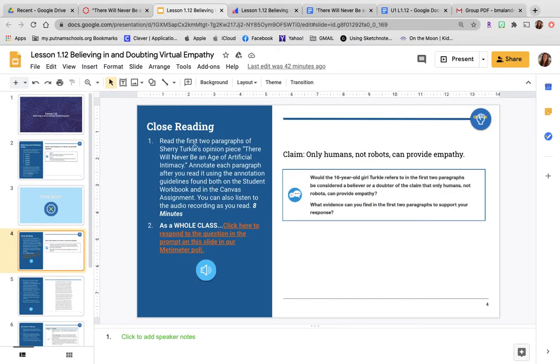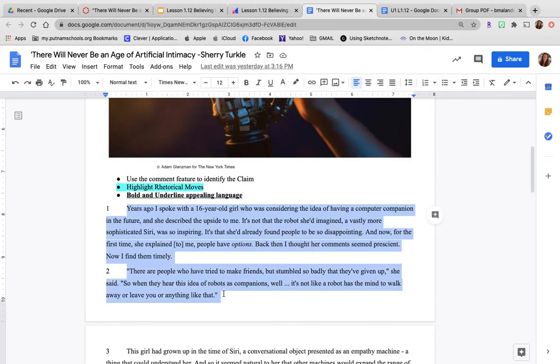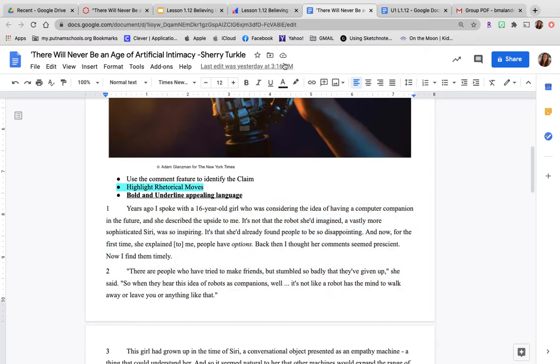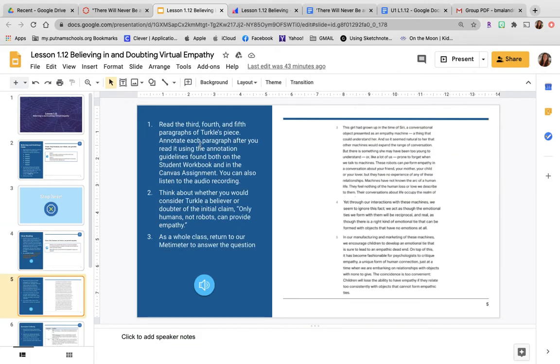So here it said to read the first 2 paragraphs. We're reading these 2 right here. We're annotating, commenting on claim, highlighting rhetorical moves, bold and underlining appealing language. And then we were going to start our Mentimeter poll, answering a few questions. So once you have these annotated, I would just consider this, and you can go answer the poll if you choose, but I would move on.